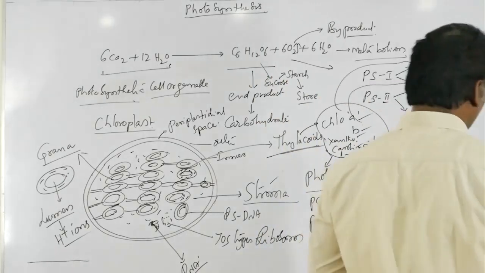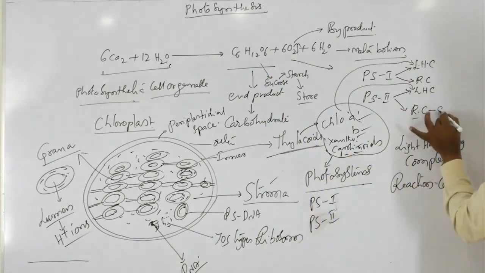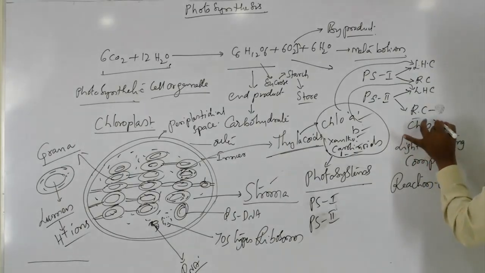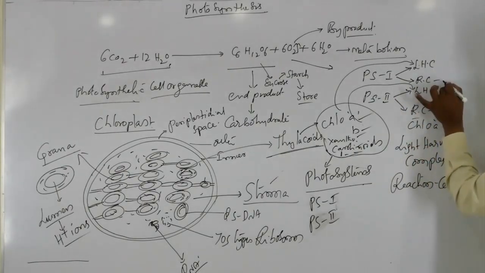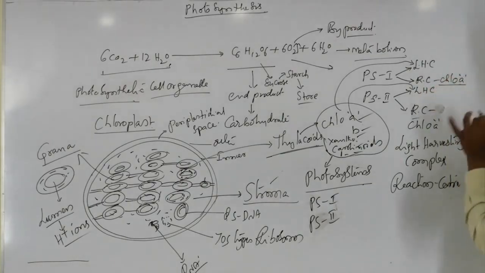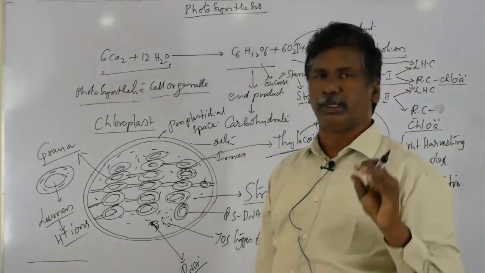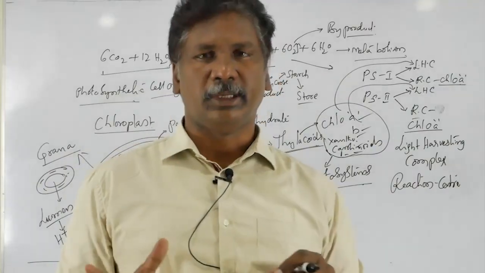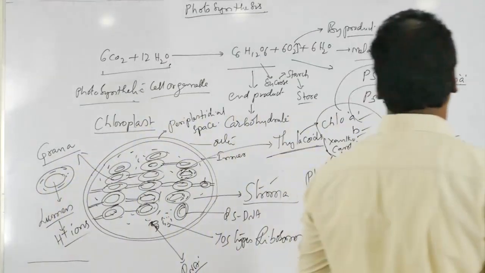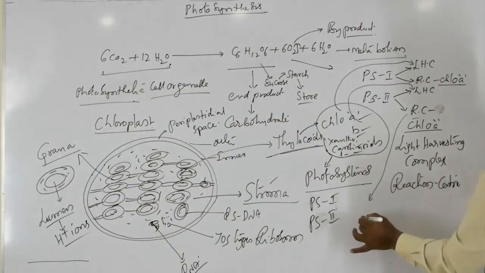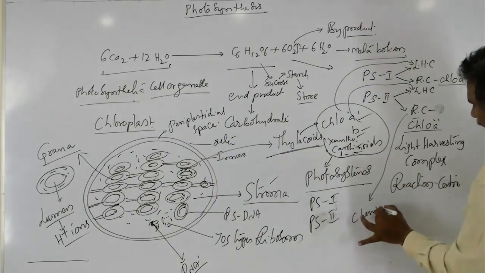That modified chlorophyll A molecule receives the light energy from the LHC, and the RC converts the light energy into chemical energy.